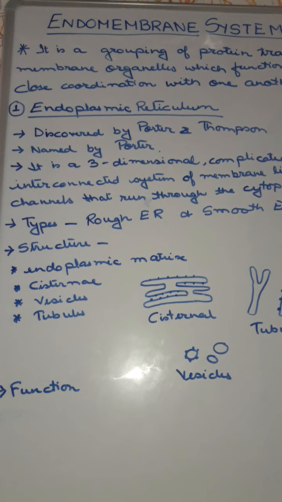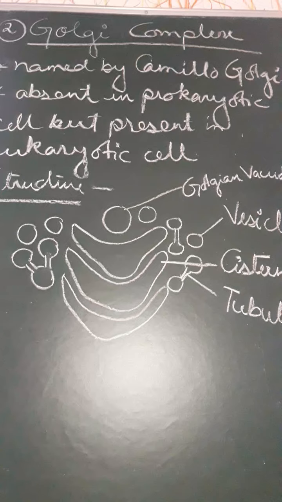Okay, regarding the function and structure, if a note comes to write on the endoplasmic reticulum, first of all you have to mention who found it first, who named it, what its definition is, its types, and its structure with diagrams. The diagrams are simple, you have to draw them, and then the functions. All these points have to be mentioned properly.